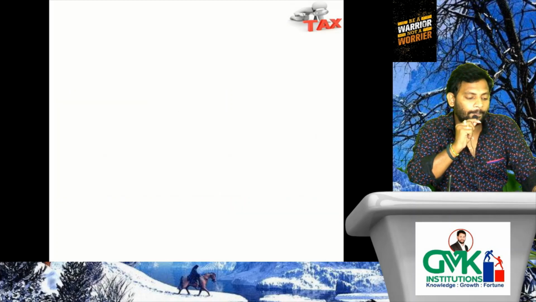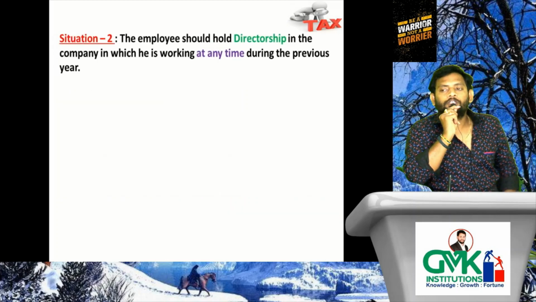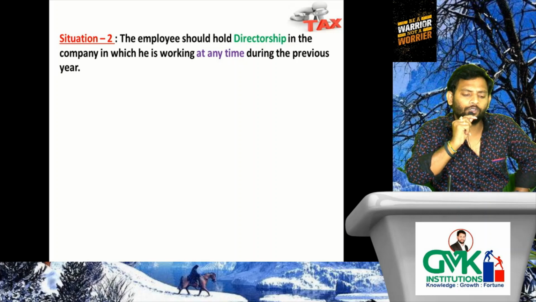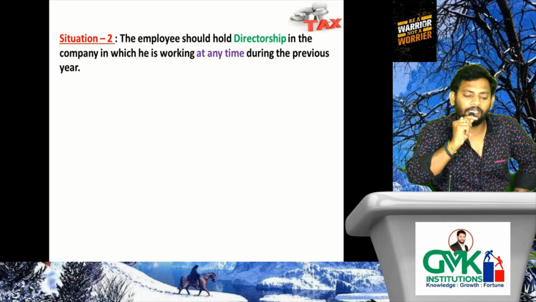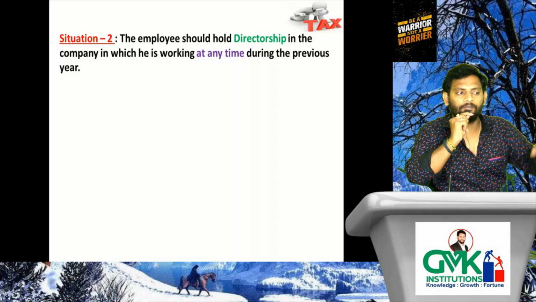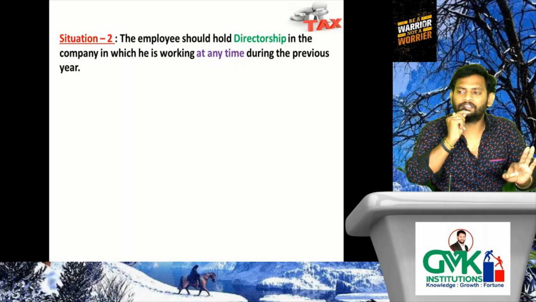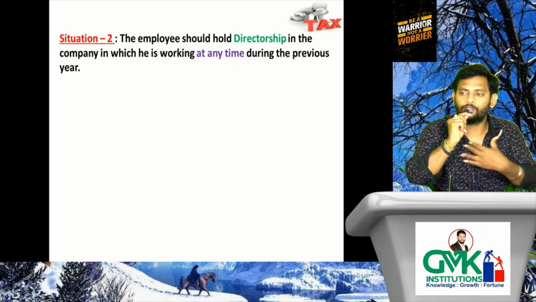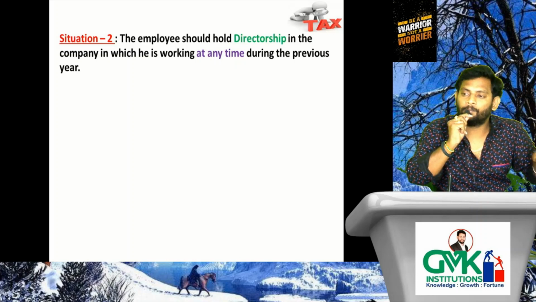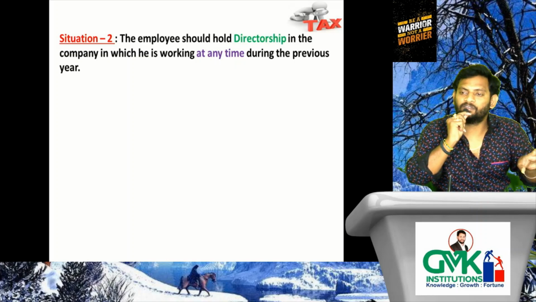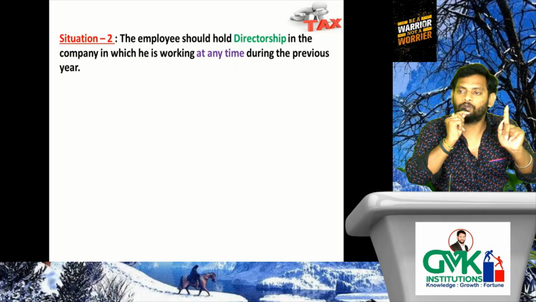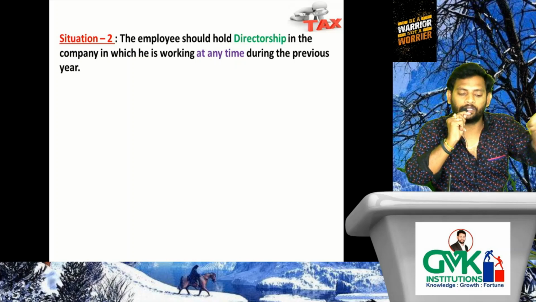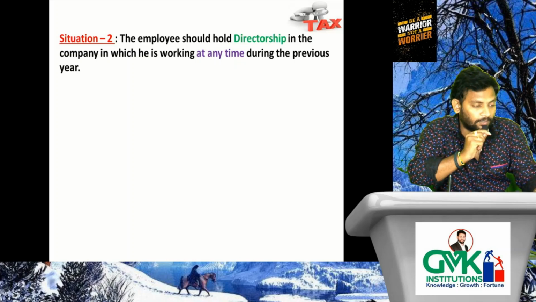Okay, next. Situation 2. What is situation 2? The employee should hold directorship in the company in which he is working at any time during the current previous year. That means out of 365 days, if on any one day, at least one day, he is holding the directorship, he will be treated as a specified employee. So to treat that person as a specified employee, there is no need to hold the directorship throughout the year, that is 365 days. It is enough to hold it for at least one day to give the status of specified employee.